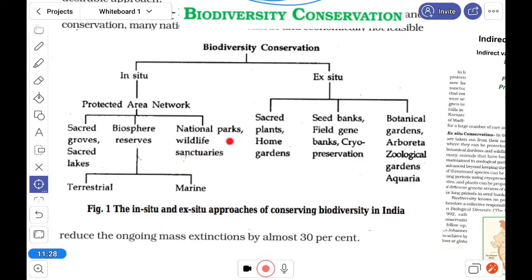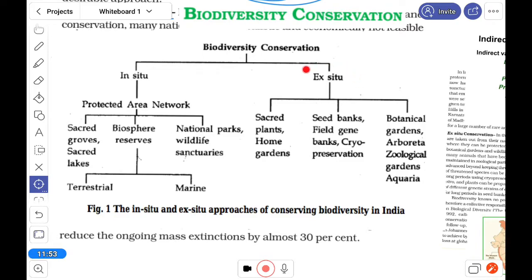I think you know about that: in wildlife sanctuaries protected animals, and in national parks plants and animals are kept. So in that way it is conserved. Biosphere reserves also, and religious belief, where it is automatically saved by nature.